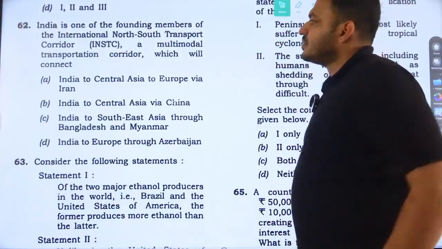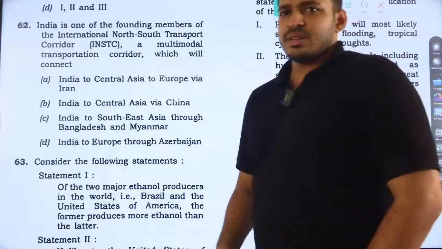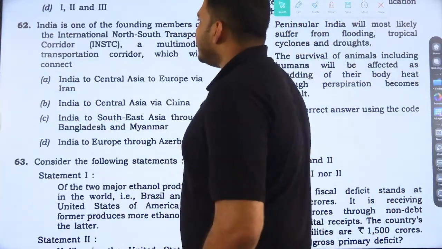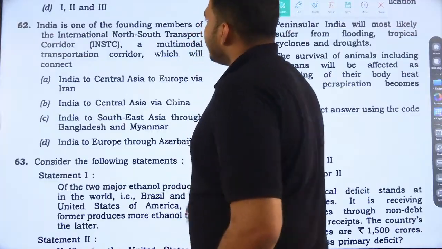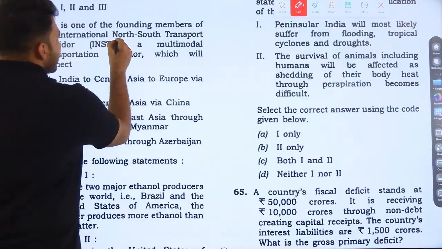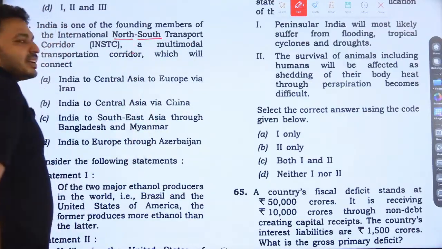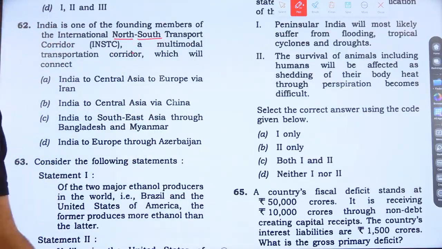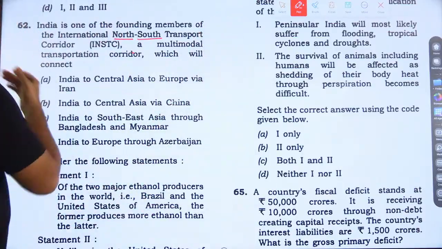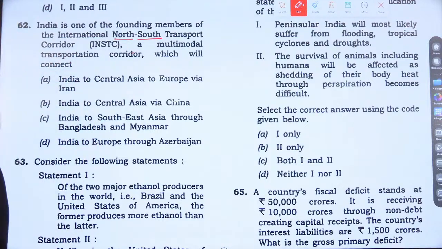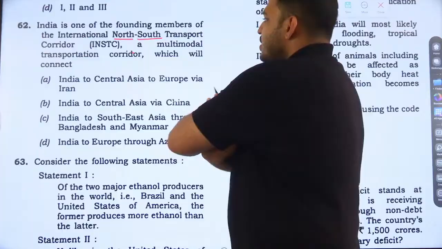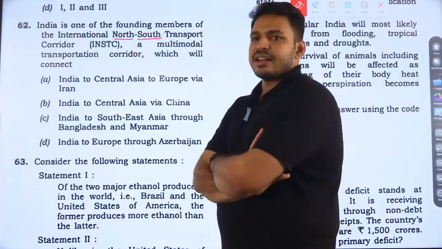Okay. This also you can logically answer. It is one of the founding members of the International North-South Transport Corridor. Just note this direction, north-south. It is a multimodal transportation corridor which will connect. The options are India to Central Asia to Europe via Iran.